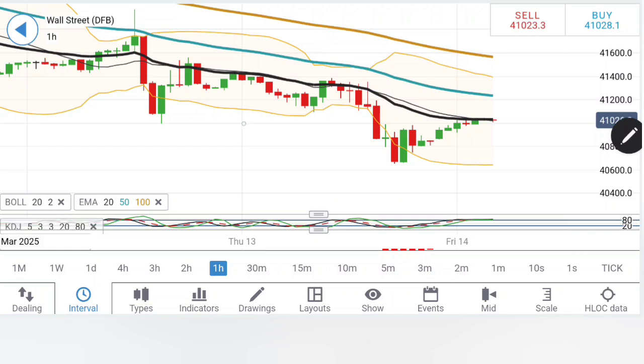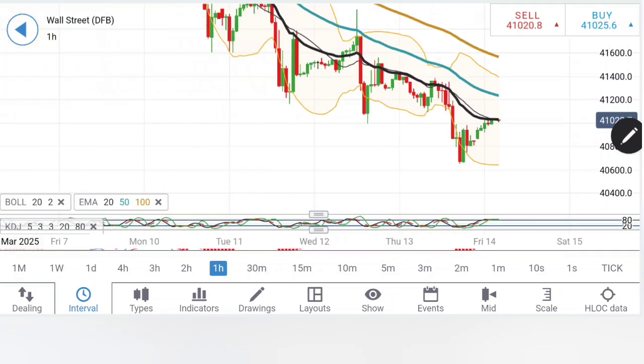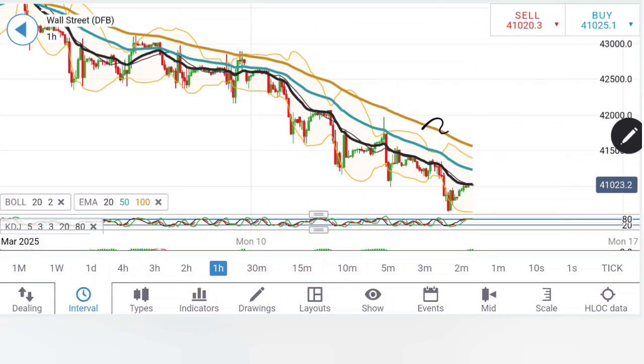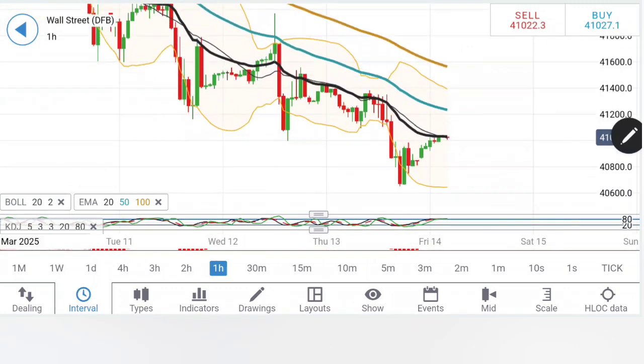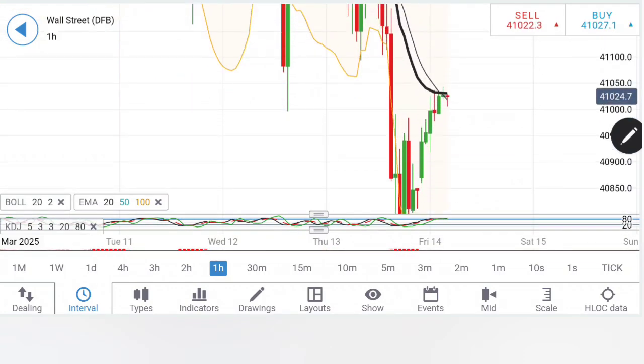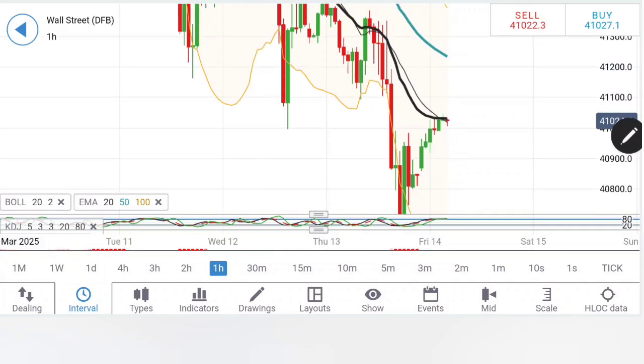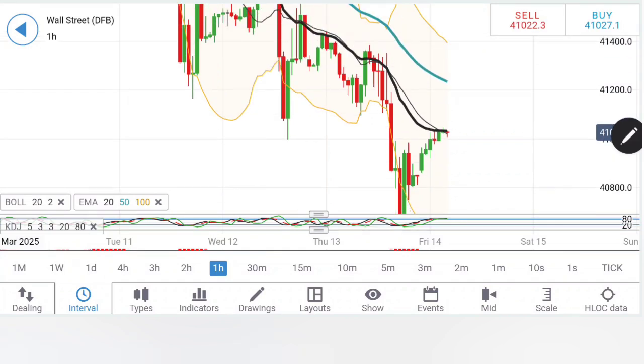Likewise, what we had seen for S&P and Nasdaq, US30 has also retraced towards the 20 period, and the 20 period is offering it a very good resistance. In the recent past, we have seen the prices just trying to converge towards the 20 period and reverse here. So this complete zone between the 20 and 50 period is something you should watch out for, which suggests that beyond 41,050 you can initiate a buying entry, and expect it to move towards the 41,200, 41,250 zone.